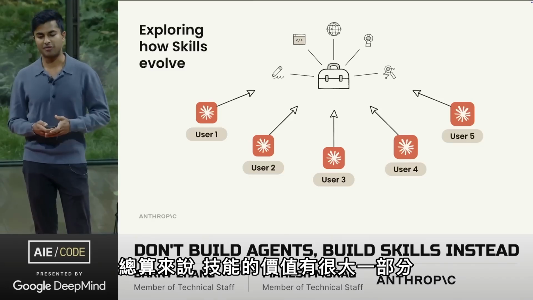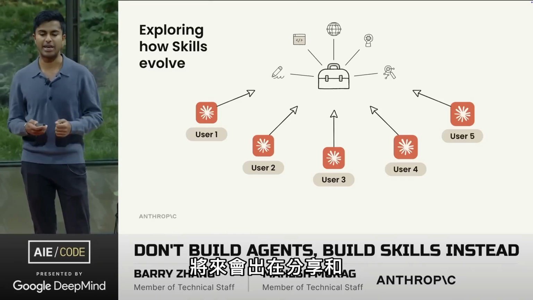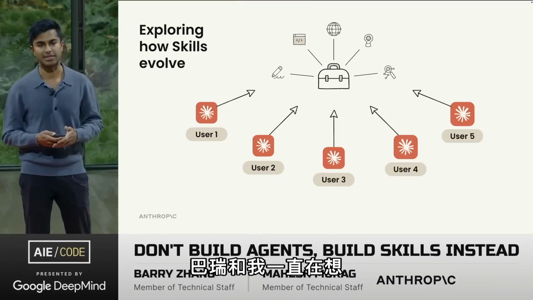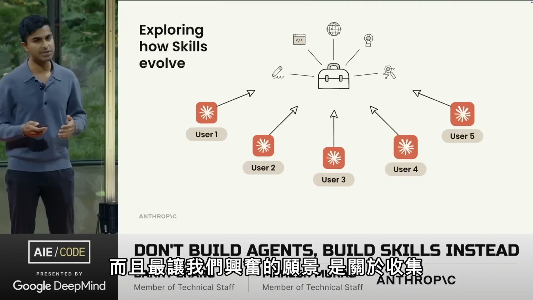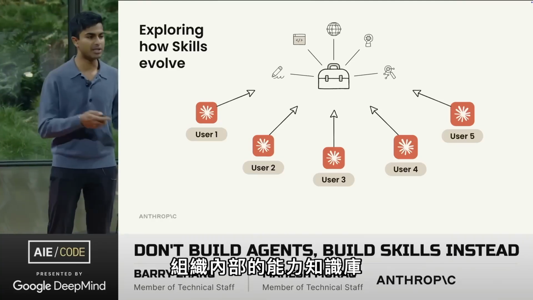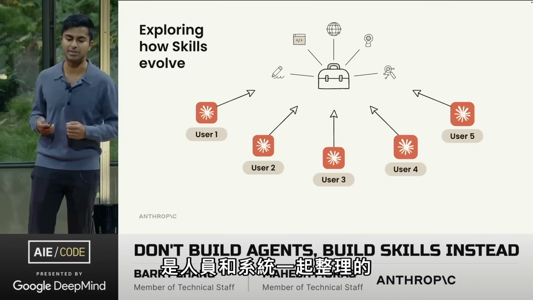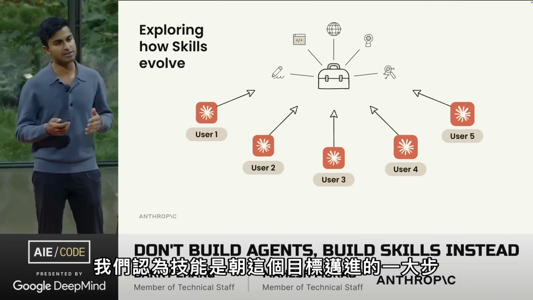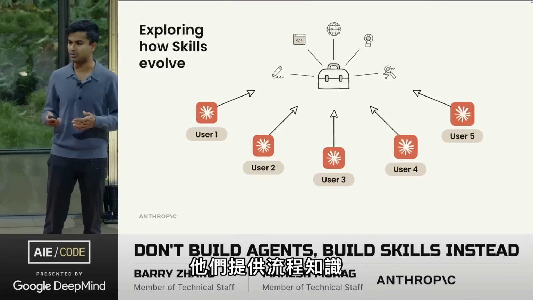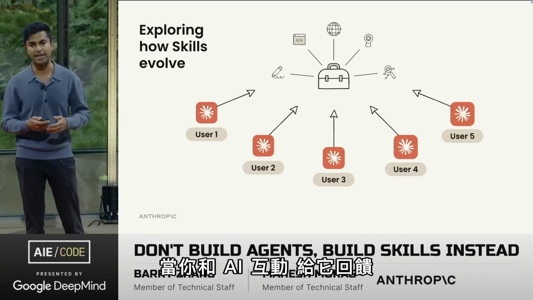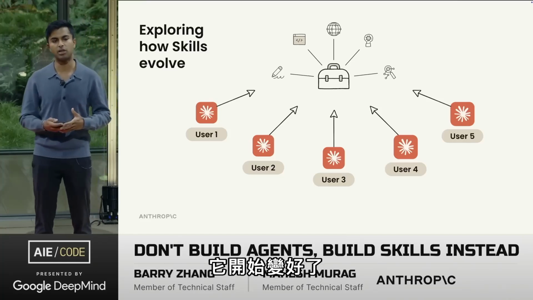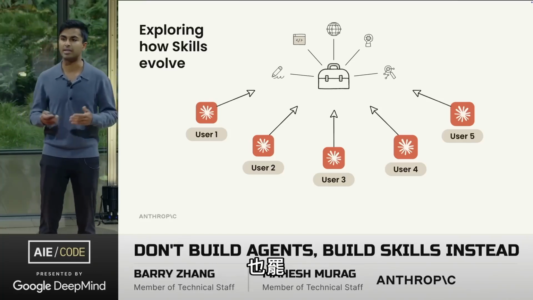Finally, a huge part of the value of skills, we think, is going to come from sharing and distribution. Barry and I think a lot about the future of companies that are deploying these agents at scale. And the vision that excites us most is one of a collective and evolving knowledge base of capabilities that's curated by people and agents inside of an organization. We think skills are a big step towards this vision. They provide the procedural knowledge for your agents to do useful things. And as you interact with an agent and give it feedback and more institutional knowledge, it starts to get better, and all of the agents inside your team and your org get better as well.